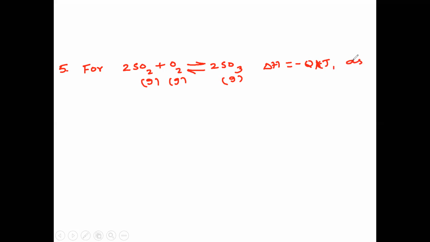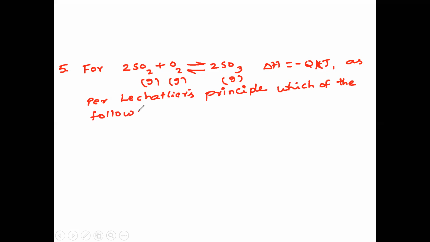As per Le Chatelier's principle, which of the following changes favors the forward reaction?